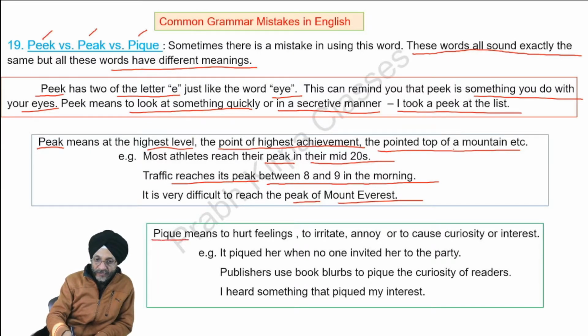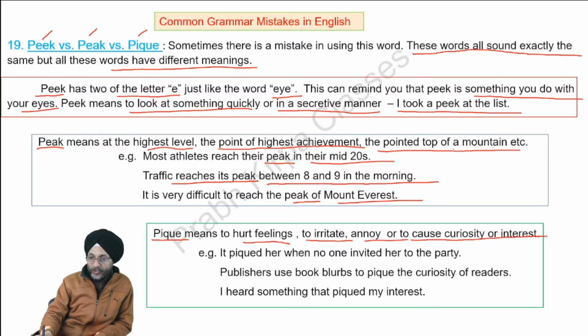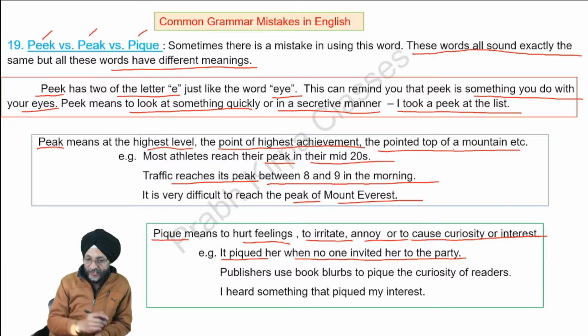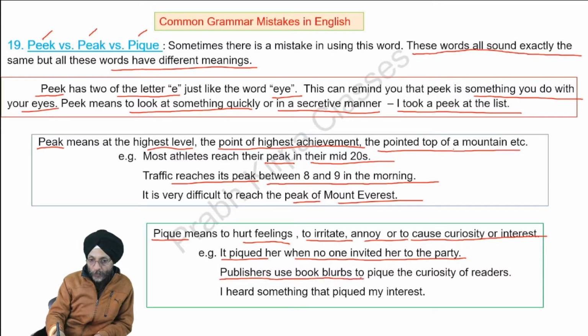Next, this pique means to hurt the feelings, to irritate, annoy, or to cause curiosity or interest. It piqued her when no one invited her to the party. That is, it hurt her feelings or irritated her. Publishers use book blurbs to pique the curiosity of readers.